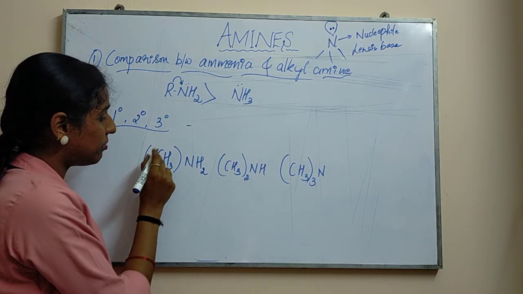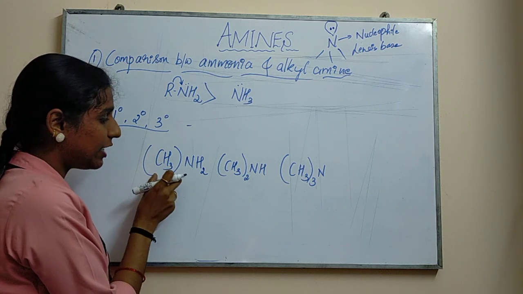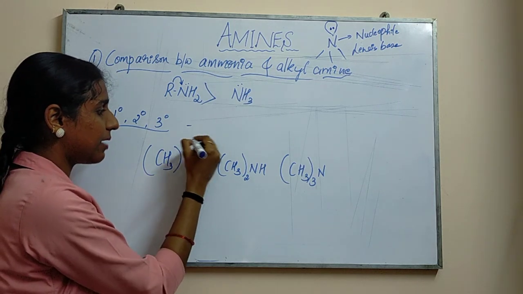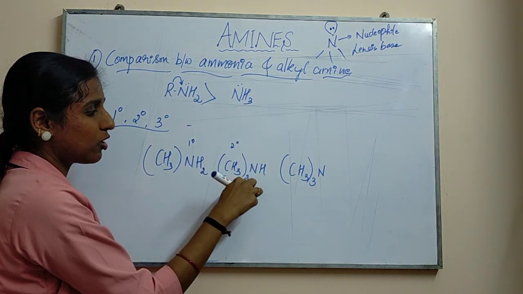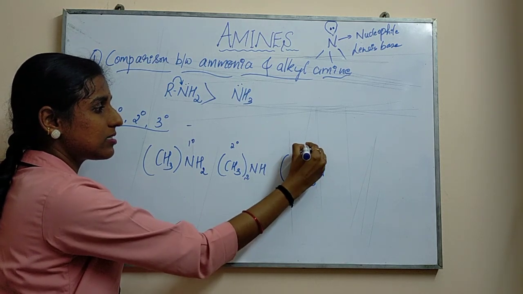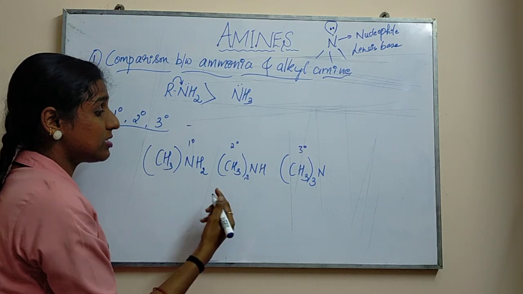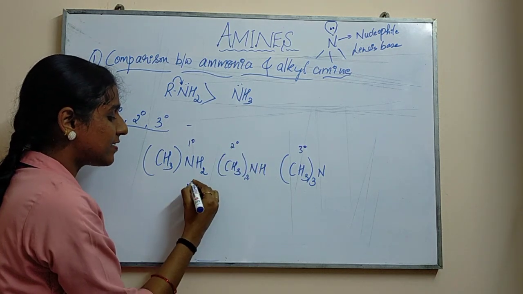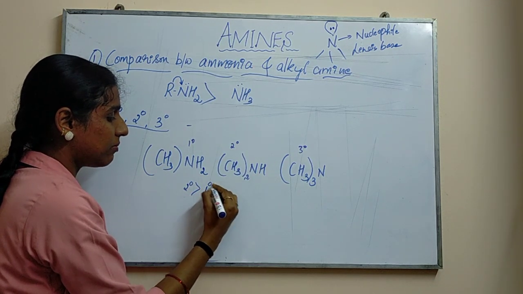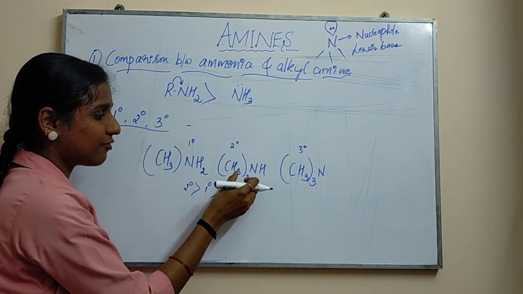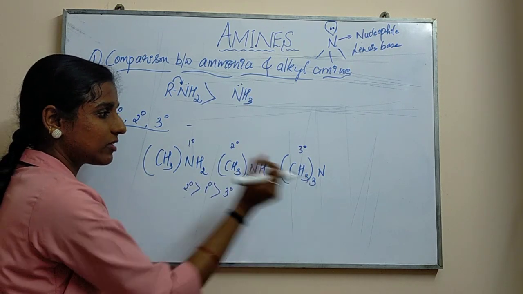See, how can you identify this? This is the R group. Only one R group is there on the N, this is primary. This is secondary, 2 R groups are present, and 3 R groups on the N, this is tertiary. So now when you compare these, considering steric effects, your basic property will be more in the case of secondary, then primary, and then tertiary. You have to write first this, after that this, after that this.